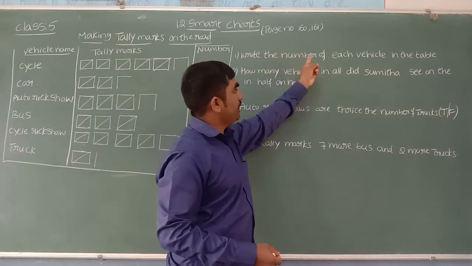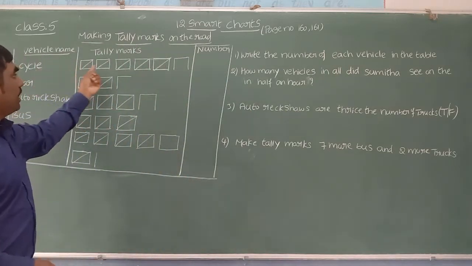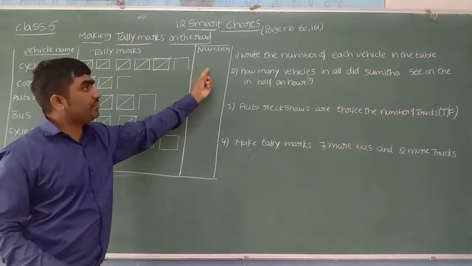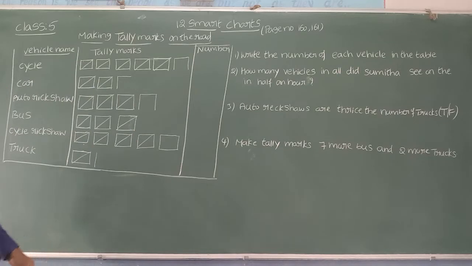Write the number of each vehicle in the table, like how many cycles are passing, how many cars are passing. So we need to write the number of vehicles in this table. Children, we already discussed: if one cycle is passing, she will take one vertical line. It means 1.